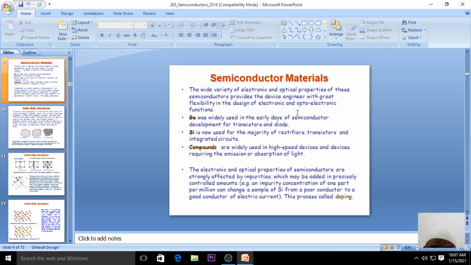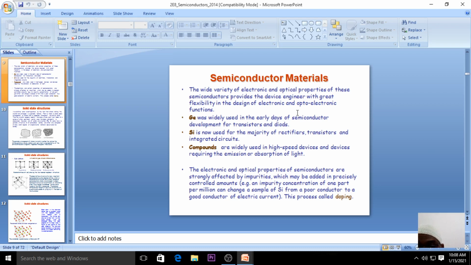Semiconducting materials are very important for the electronic and optical properties. Now an engineer will have great flexibility in designing the electronic and the optoelectronic functions. Germanium was widely used previously, right?